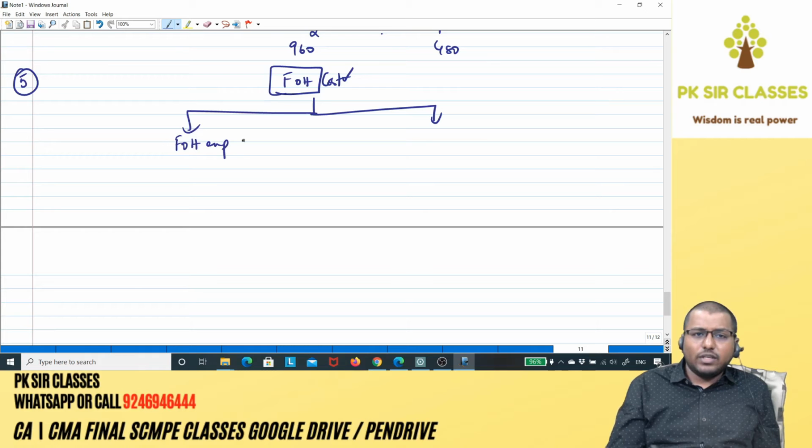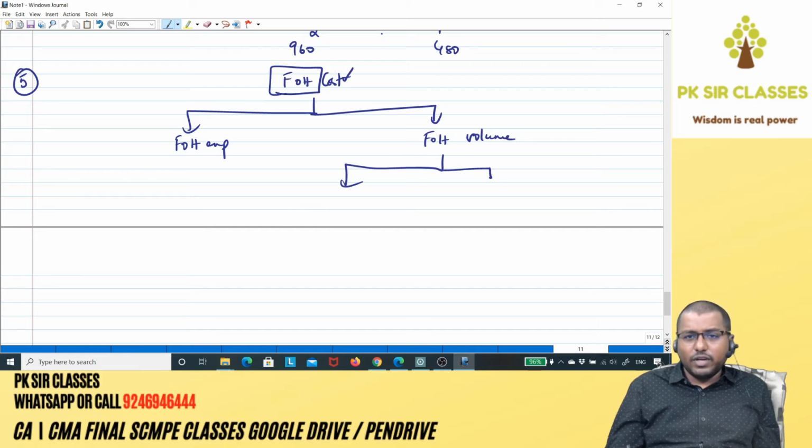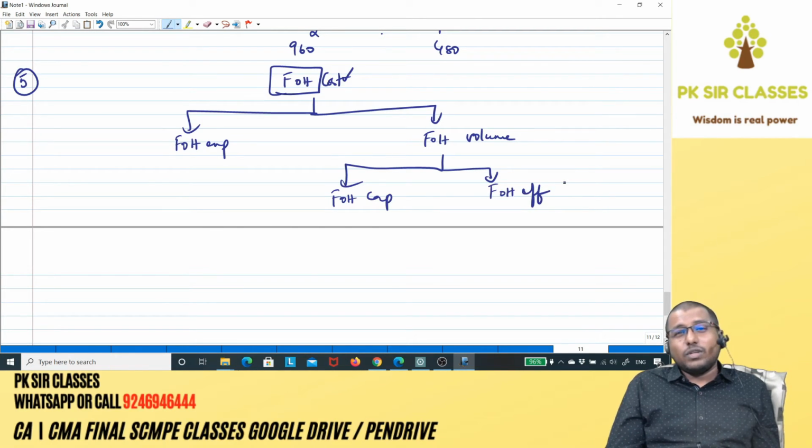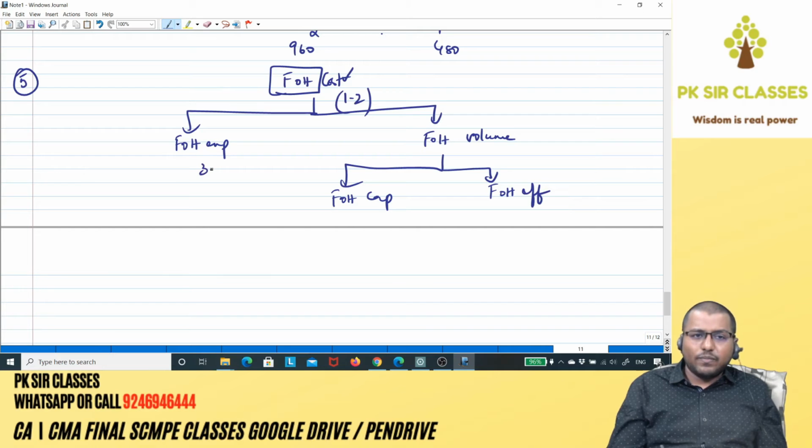So in that case, your fixed overhead cost variance will be divided into two: fixed overhead expenditure variance and fixed overhead volume variance. And fixed overhead volume variance will be divided into 2 or 3? 2 only: capacity and fixed overhead efficiency. What is the third one? Fixed overhead calendar variance. Why did it not come? Because in the question there is no information with respect to the calendar, that is budgeted number of calendar days and actual number of calendar days. Information is not given. When there is no information, you cannot calculate calendar variance, which means there will not be calendar variance over here. So only 2. Got it? Routine formula: 1 minus 2, 3 minus 2, 1 minus 3, 4 minus 3, and 1 minus 4.